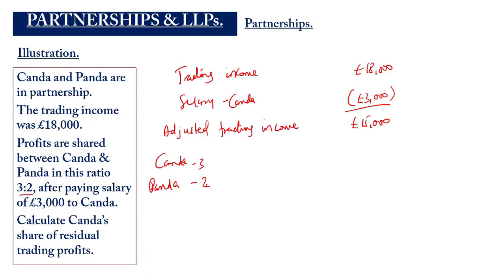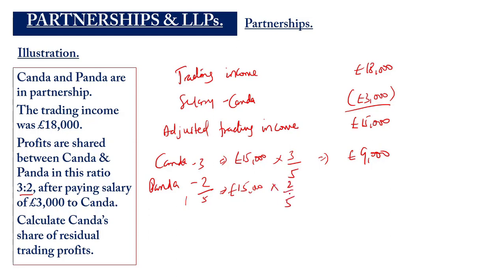So if you're supposed to calculate the share of the residual profit or the tax adjusted income for Kanda, the total here is 5. For Kanda, it will be the total adjusted trading income, which is the 15,000, times her profit sharing ratio of 3, divided by the total of the profit sharing ratio of 5. This is going to give her £9,000. If you want to look at that of Panda, that will also be 15,000 times 2 over 5.